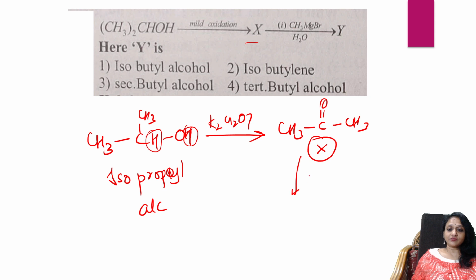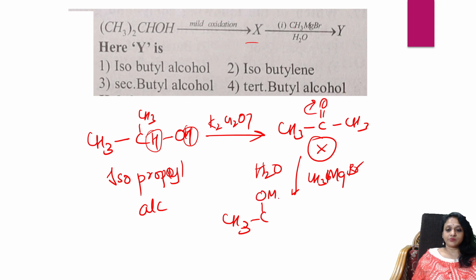Now X you are treating with Grignard's reagent CH3MgBr, followed by hydrolysis. Oxygen is going to pull the electron cloud and you get OMgBr with the alkyl group added. Further, you do hydrolysis. What will happen, students?